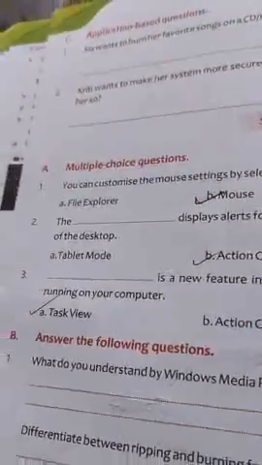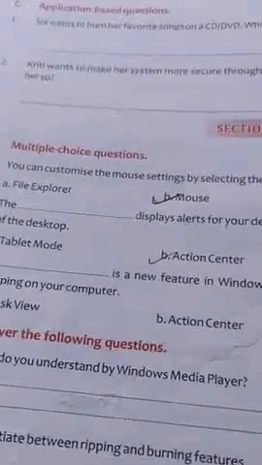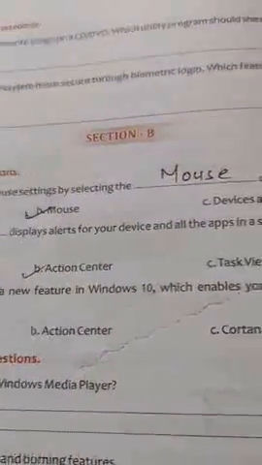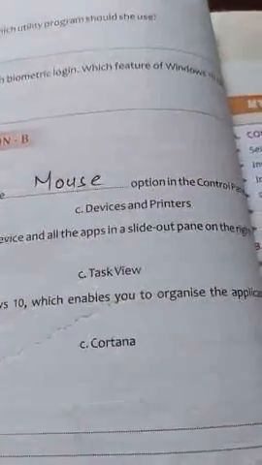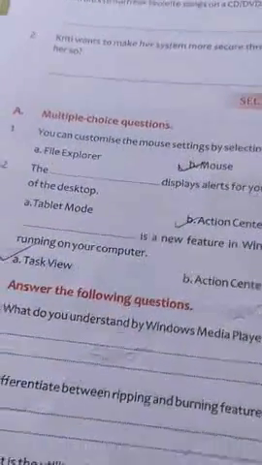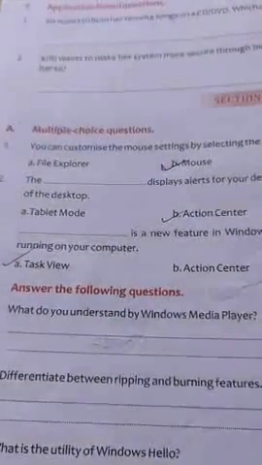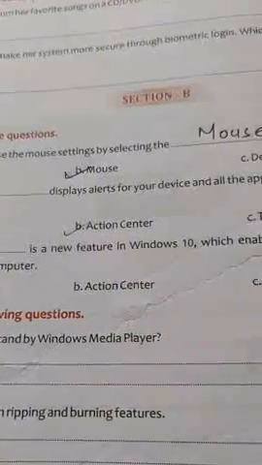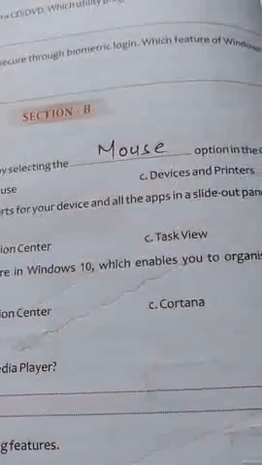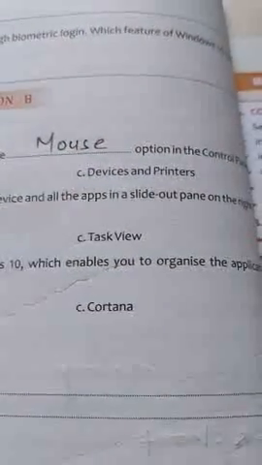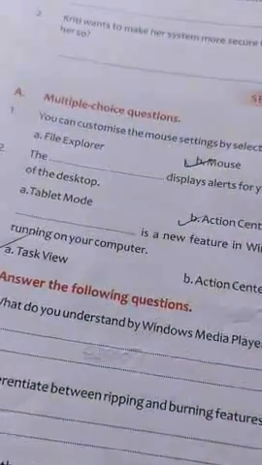And section B, MCQ. First, you can customize the mouse settings by selecting the dash option in the Control Panel. Answer is Mouse. Second question, the dash displays alerts for your device and all the apps in the slide out pane on the right of the desktop.